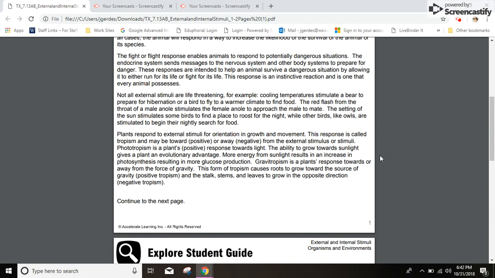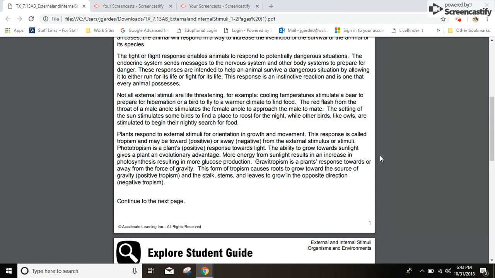Plants respond to external stimuli for orientation and growth and movement. This response is called tropism and may be toward (positive) or away (negative) from the external stimulus or stimuli. Phototropism is a plant's positive response towards light. The ability to grow towards sunlight gives a plant an evolutionary advantage. More energy from sunlight results in an increase in photosynthesis, resulting in more glucose production.